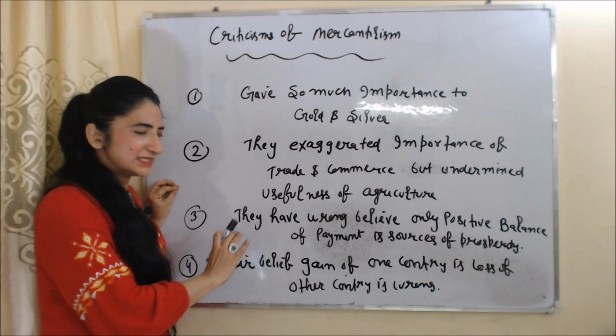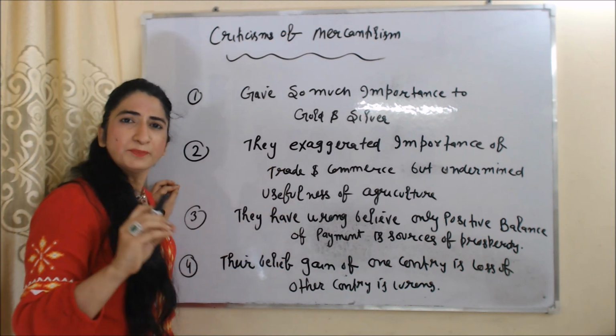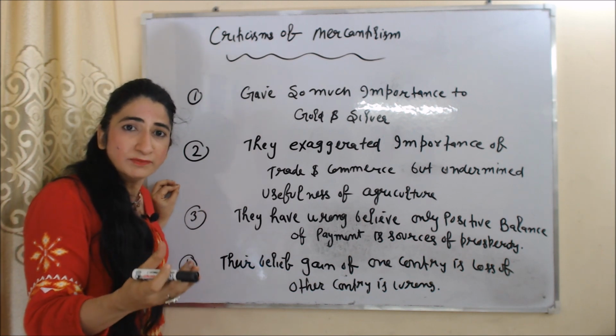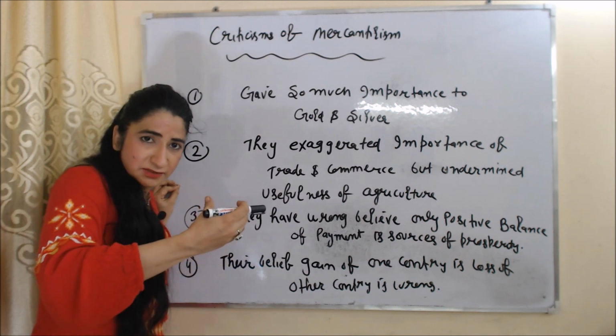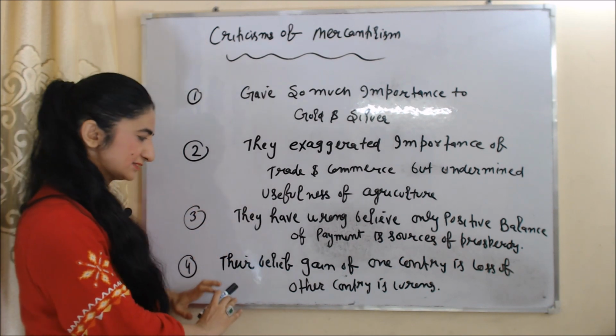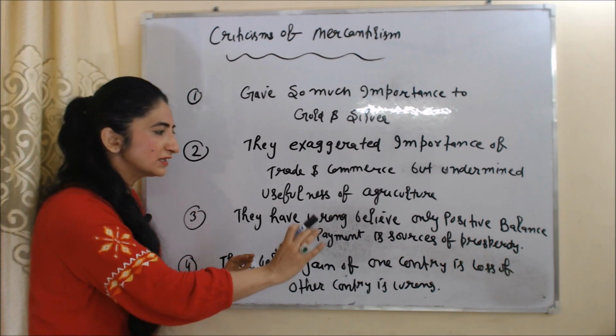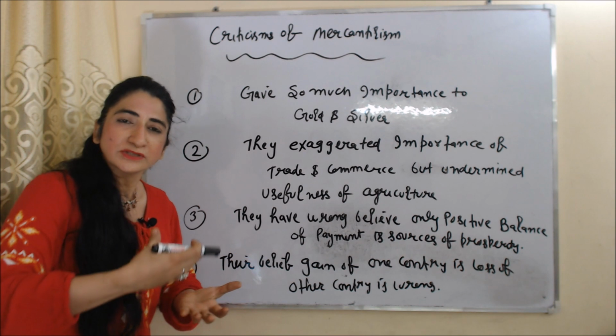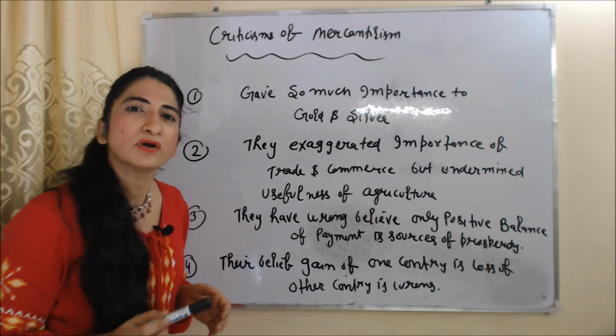Next criticism is they had a wrong belief that only positive balance of trade is cause of prosperity, means only by increasing export over import they can increase their wealth. Next criticism is their belief that gain of one country is loss of other country is wrong, because by specialization both countries can get benefit. This is all about mercantilism.